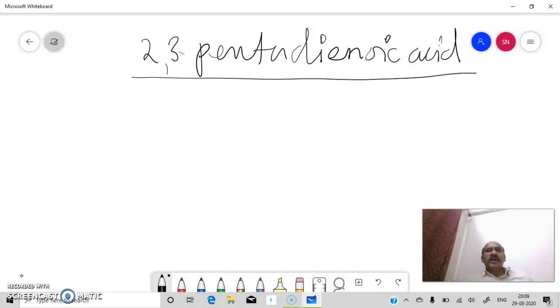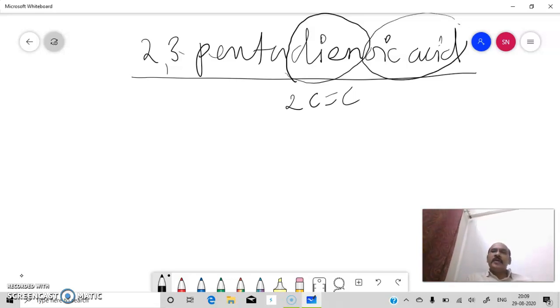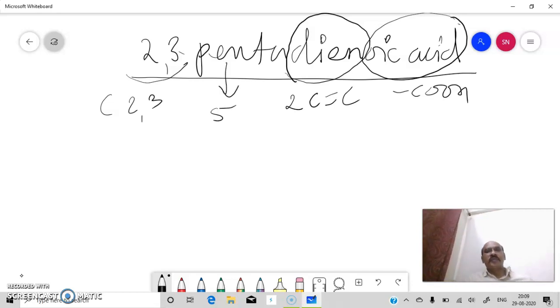Okay, so here diene is for two carbon double bonds. The e is replaced by oic acid, so there is a presence of COOH group. Positions of double bonds are carbon 2 and carbon 3 and total carbons are 5.